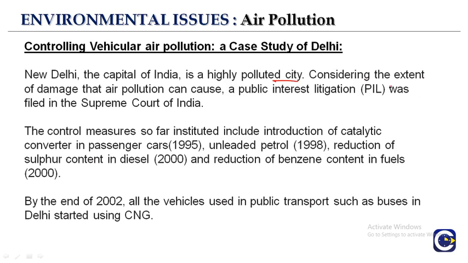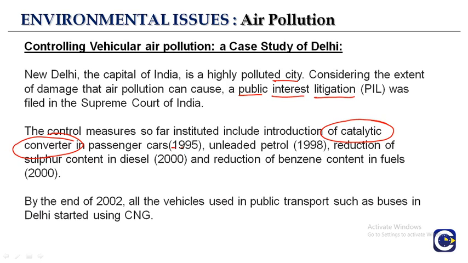Right, so there was damage due to the air pollution and there was a PIL which was filed. PIL means public interest litigation on a particular cause which is affecting a lot of people, right? So it was filed in the Supreme Court of India. After filing the PIL, there were control measures which were taken, like the introduction of catalytic converters in the passenger cars. These catalytic converters remove the harmful gases and convert them into simpler substances.